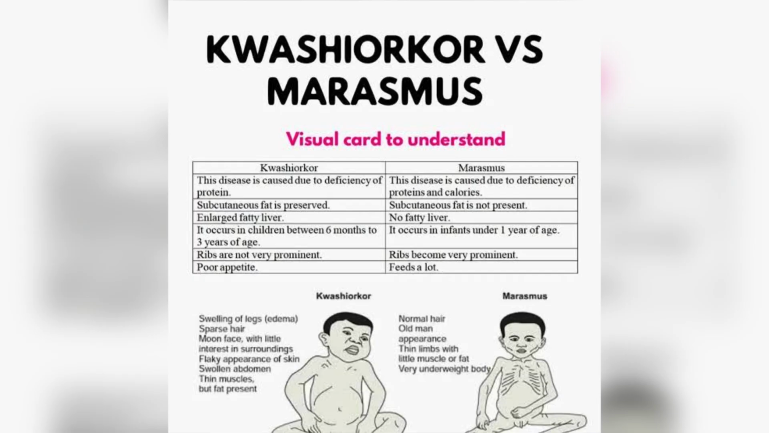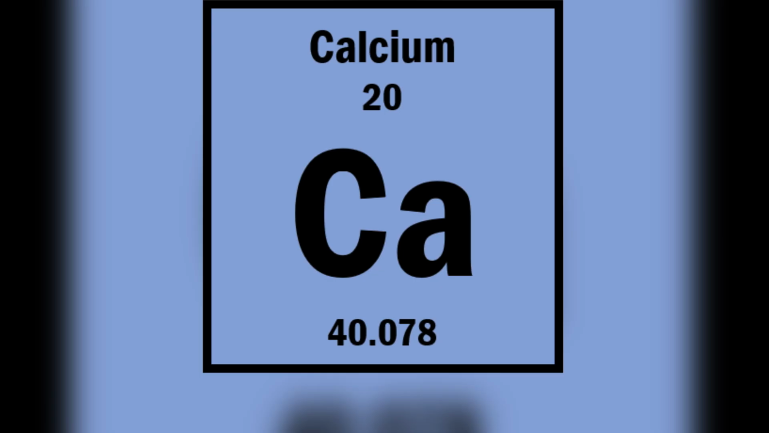We will see the difference between kwashiorkor versus marasmus. Kwashiorkor is caused due to deficiency of protein. Subcutaneous fat is preserved. Enlarged fatty liver. It occurs in children between 6 months to 3 years of age. Ribs are not very prominent. Poor appetite. You can see the picture. And marasmus is caused due to deficiency of proteins and calories. Subcutaneous fat is not present, no fatty liver, and it occurs in infants.